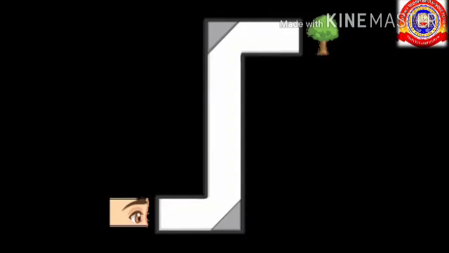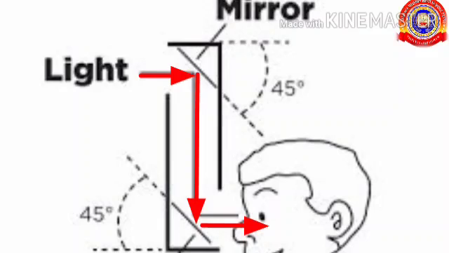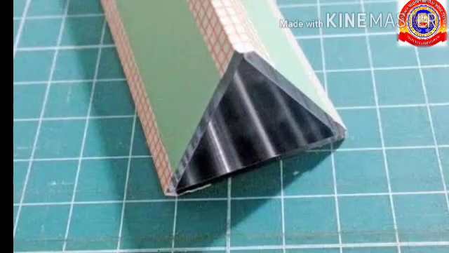Next one is the periscope. A periscope is used to view things that do not fall in our horizontal visual level. The light rays from the object fall on mirror 1 and after reflection it will fall on mirror 2. This will undergo reflection again and again, then it will fall into our eyes. That is, multiple reflection happens so that we can see objects at the horizontal level.